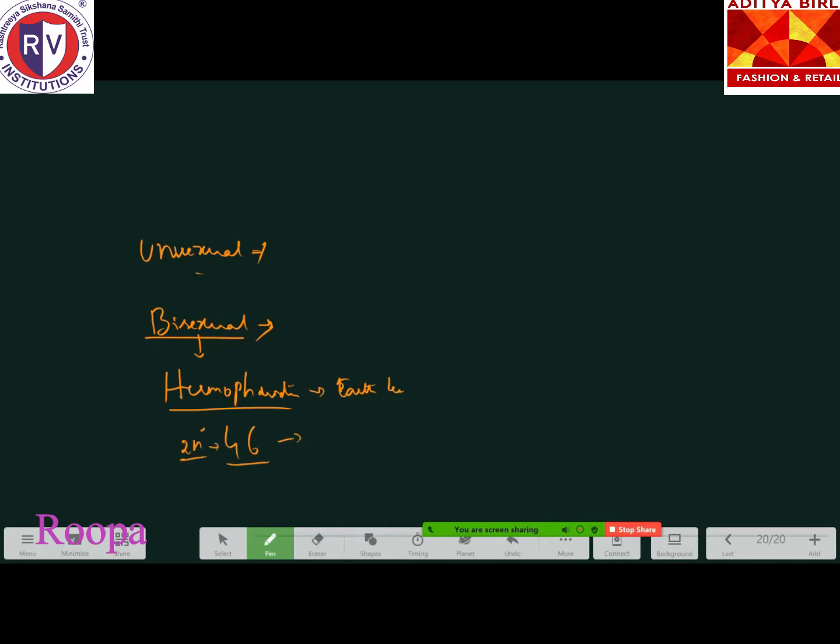So the gamete number will be how much? 23. Always remember the meiocyte number will always be diploid, and half of that number will be the gametic number. You have to remember all the important examples given in the column in your textbook. Fruit fly, potato, butterfly, so many examples are there. Please go through it. Not much time is available here.